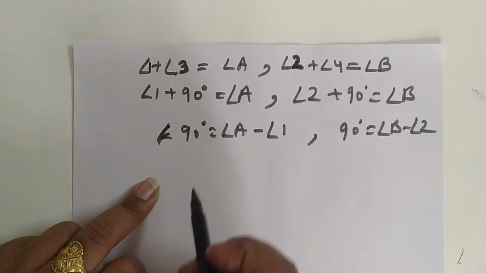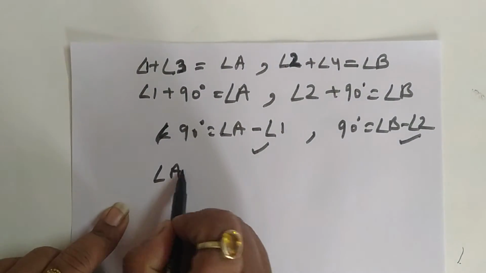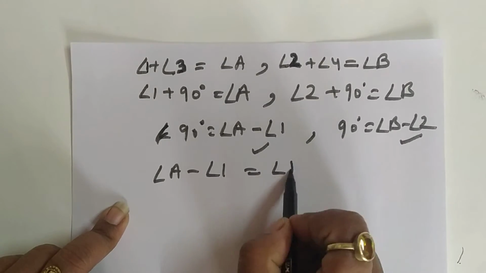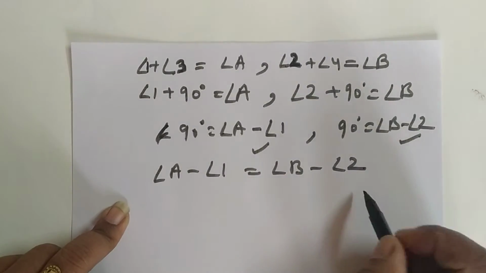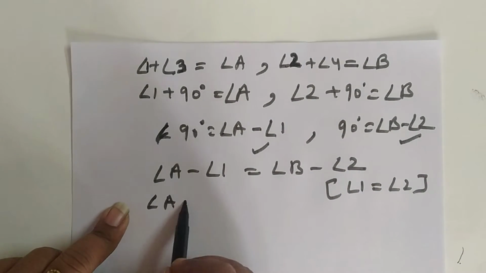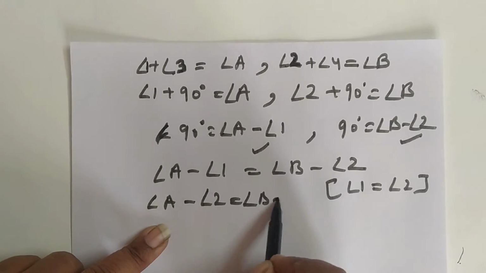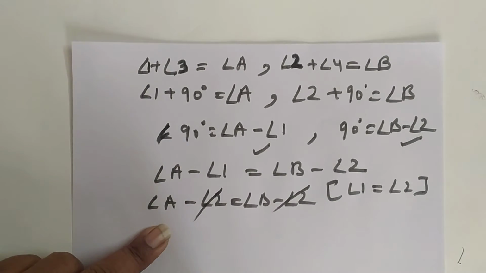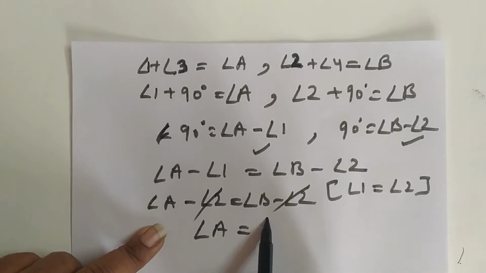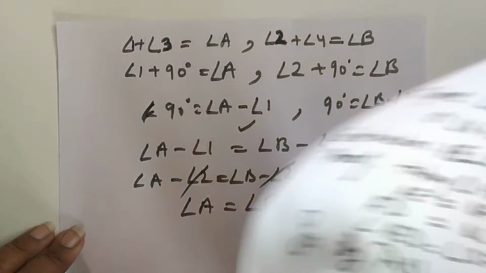Now we can equate this equation and this equation. So angle A minus angle 1 is equal to angle B minus angle 2, but angle 1 is equal to angle 2. Hence angle A minus, instead of angle 1 we can write angle 2, is equal to angle B minus angle 2, and we can cancel it and we have proved that angle A is equal to angle B. So this is the second equation.